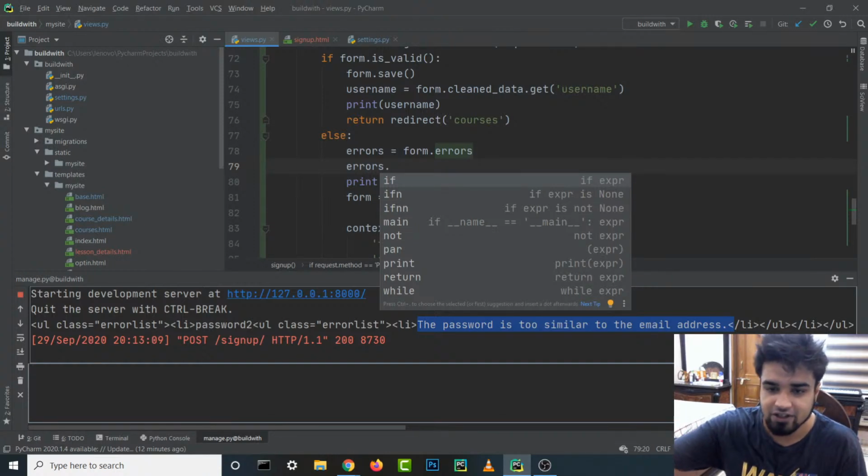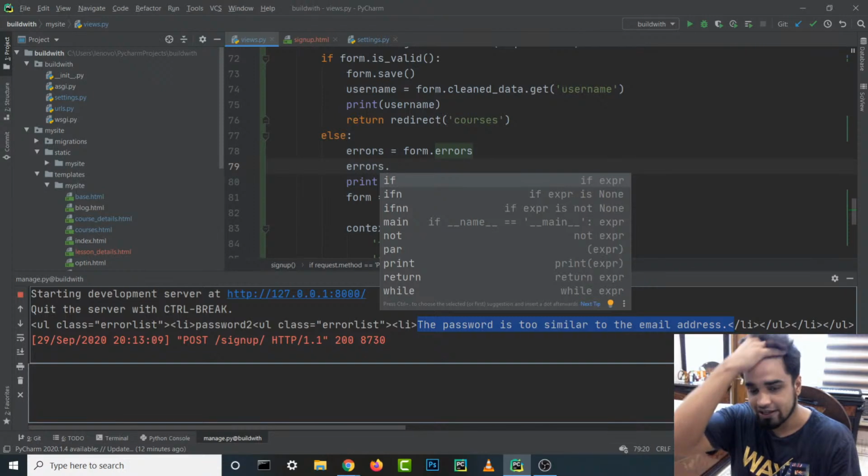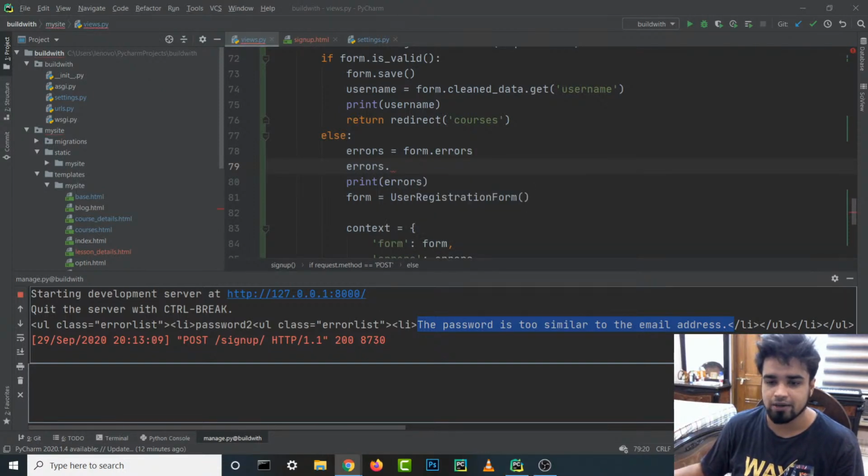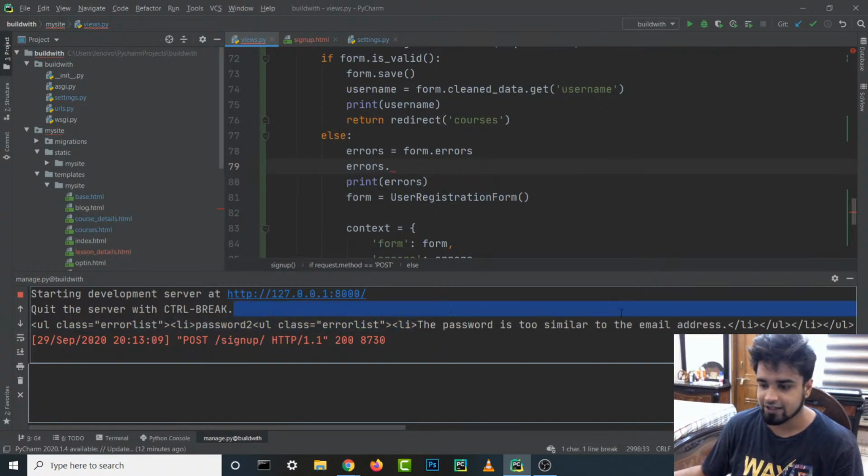Did you mistype errors in HTML? No, I think it was fine. Why not use Django messages? I guess we can use that, but I don't know. I saw it somewhere, like use Django messages. I guess we can have a look at Django messages, but I think this also works. We just need to figure out how to get the text from it.